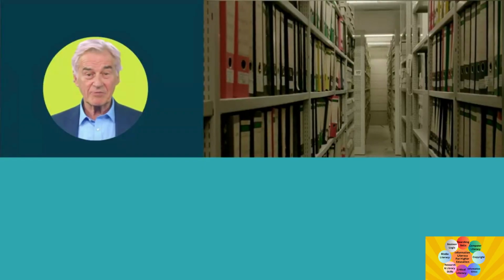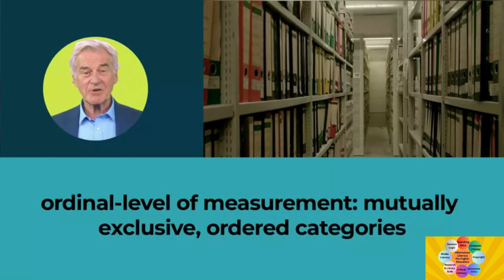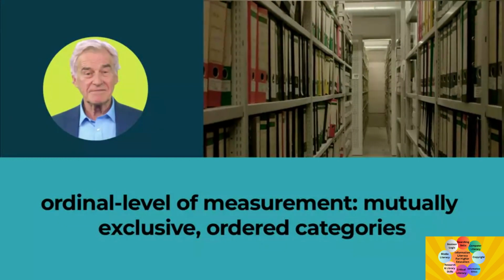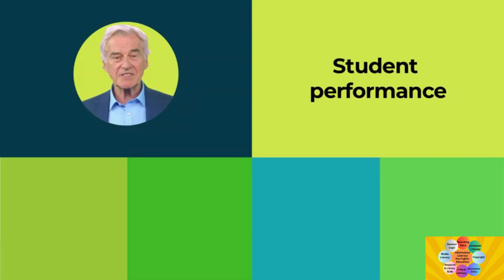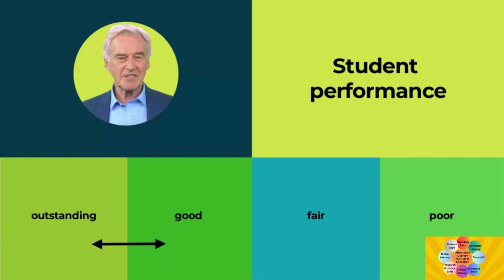The values of a variable that is measured at the ordinal level are mutually exclusive, but do have an underlying order. If we rate student performance in a course as outstanding, good, fair, or poor, we know that someone who was rated as outstanding did better than someone rated as good, but we cannot assume with an ordinal scale that the spacing between values is equal. The distance between outstanding and good may be greater or smaller than the distance between good and fair. We don't know because the distance is not defined as part of the scale.